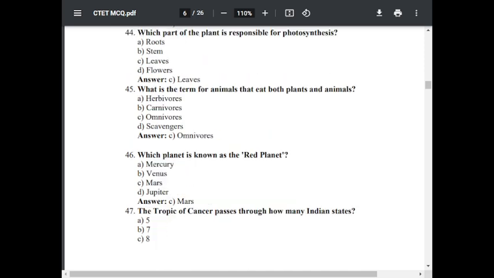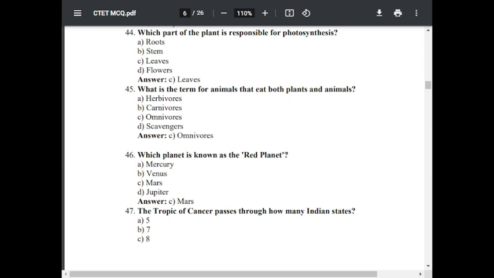Question number 46. Which planet is known as the red planet? Option A, Mercury. Option B, Venus. Option C, Mars. Option D, Jupiter. The correct answer is C, Mars.